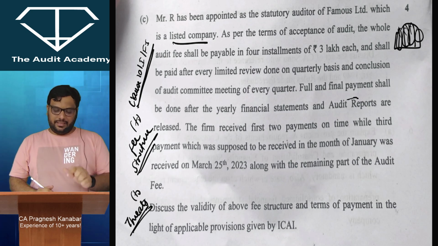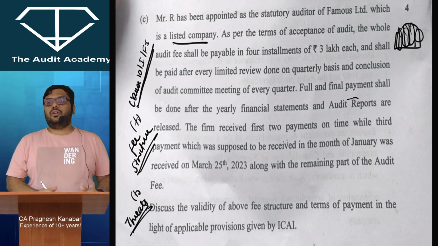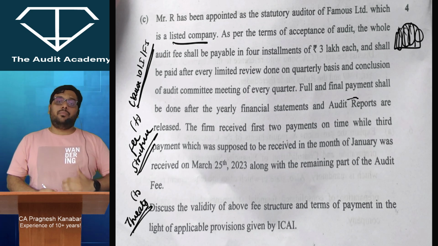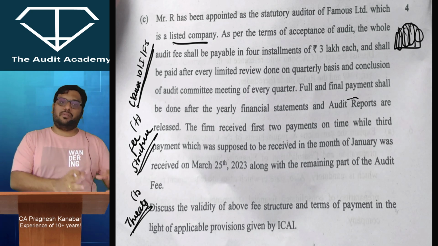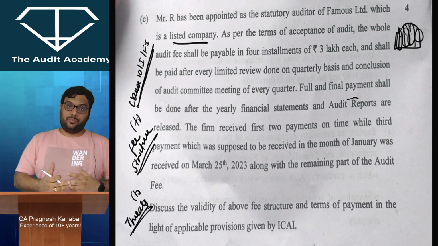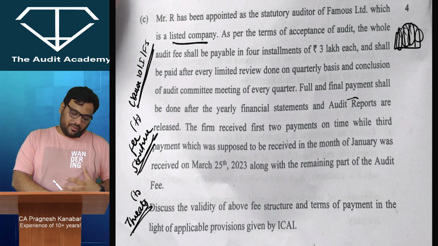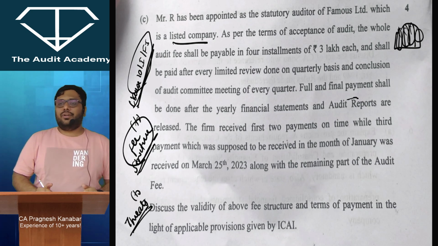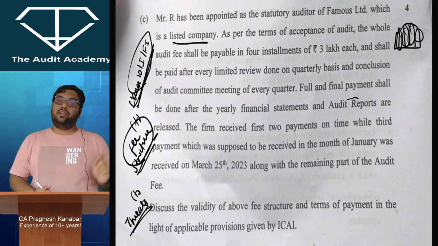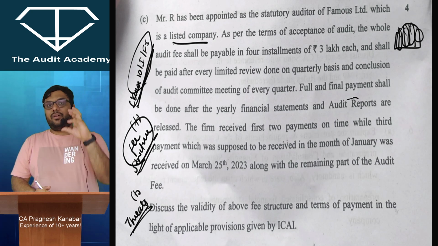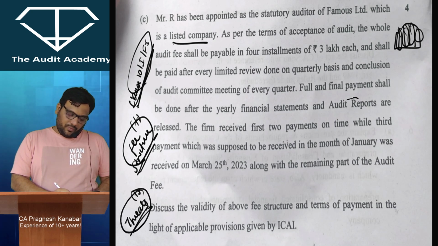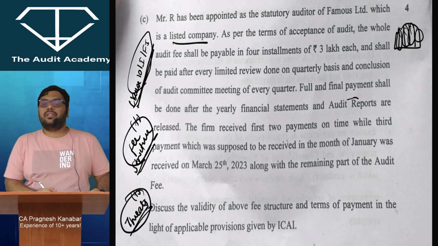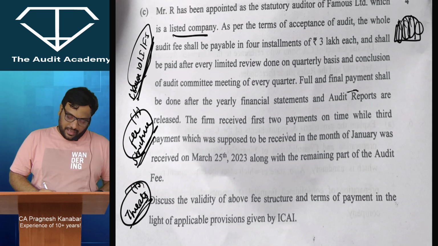एक तो फी स्ट्रक्चर, जो ICAI का फी स्ट्रक्चर है, although that circular is not copy pasted in your module, but उसमें per day का फीस होता है. There are some number of hours के basis पे फीस आपको calculate करना होता है, and then you are supposed to charge. All right, so एक वो particular point आप cover कर सकते थे. फिर ये Clause 10 Part 1 First Schedule, ऐसा नहीं बोल रहा हूँ guilty है over here, but the fee should not be kept contingent upon performance or something. All right, that only if I give you this you give me the fees. So that is one point. All right, I'm not saying guilty, but बच्चे वो एरिया को touch कर सकते थे. And obviously you can talk about the ethical principles that this creates threats to independence. So that is one particular point.